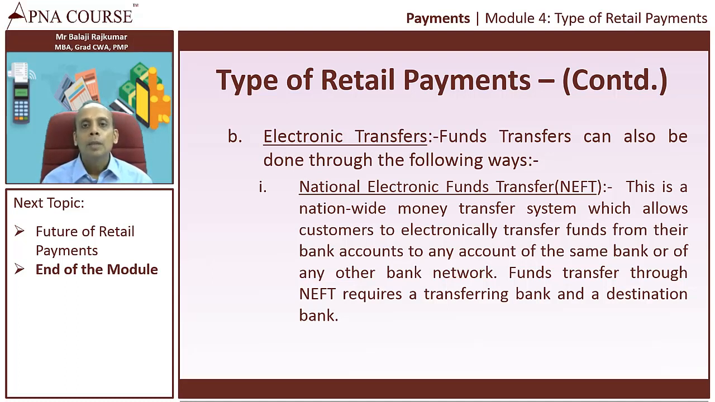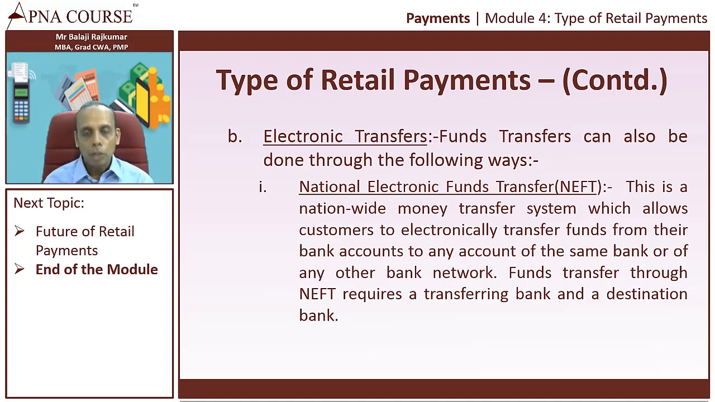So basically, there are two parties involved. There's a transferring bank and a destination bank. I'll give you an example. Bank A is where I have my account. I need to transfer some money to my father who is having an account in Bank B. So Bank A is called the transferring bank and Bank B is called the destination bank.